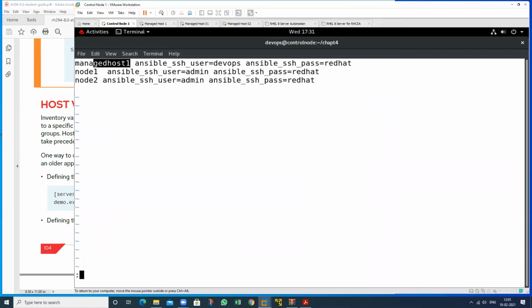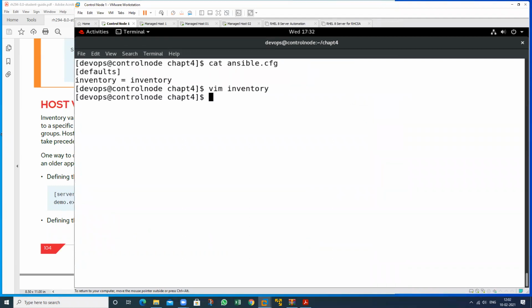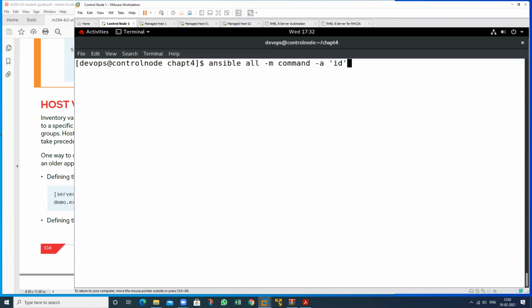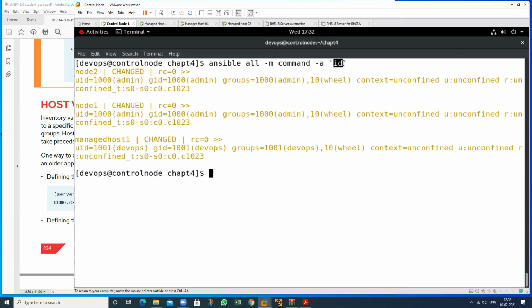So just see, I want to perform a task and check when I take SSH, what the information is. This is my admin, and this is also the group ID, and this admin is a part of the wheel group, this is also part of the wheel group, but this is an admin user and this is a DevOps user. For this machine take the username DevOps, and for these two machines take the username admin, and the password is also written in the inventory file.